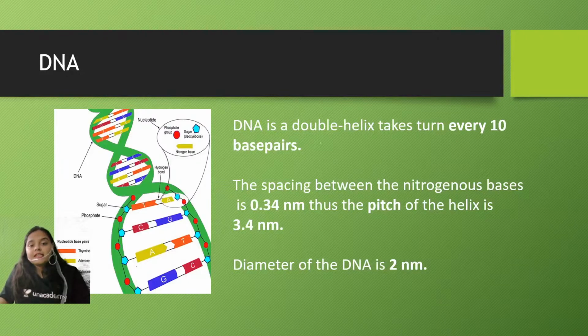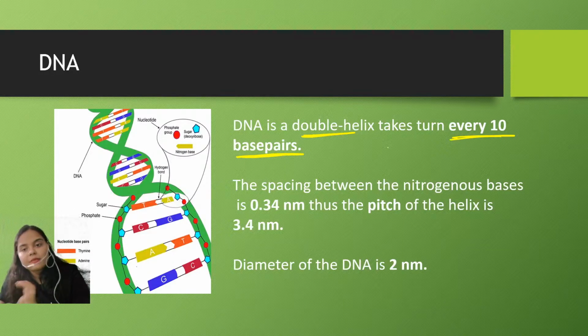Now, DNA is a double helix and it takes a turn at every 10 base pairs. That means DNA behaves like a ladder. And the spacing between the two pairs of nitrogen bases is 0.34 nanometer.